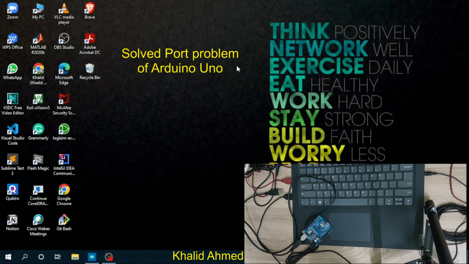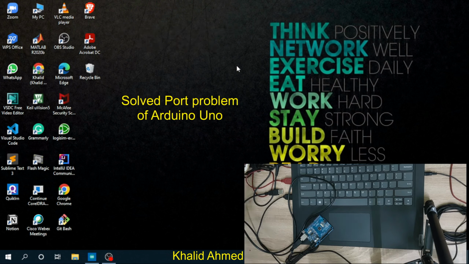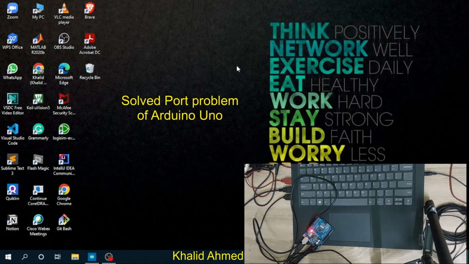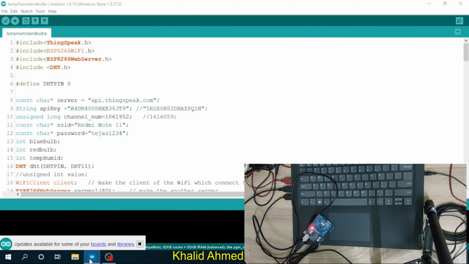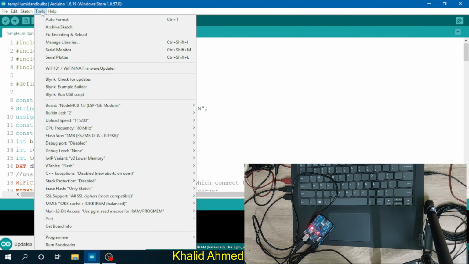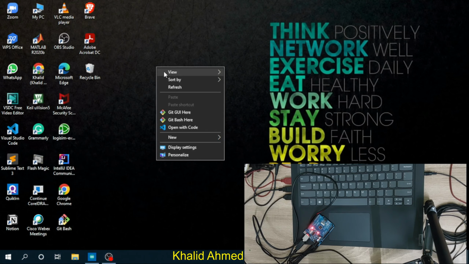In this video I'm going to solve the port problem of Arduino Uno. Even if you connect the Arduino Uno to the computer and the light glows, when you go to Arduino IDE and go to tools, you won't find your port option. The port option is not selectable. This problem I'm going to solve here.